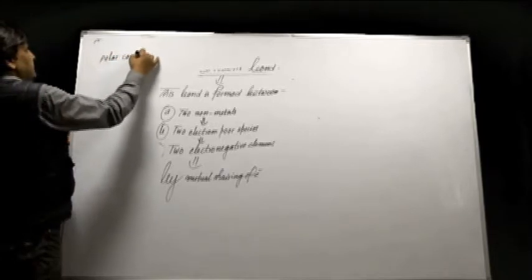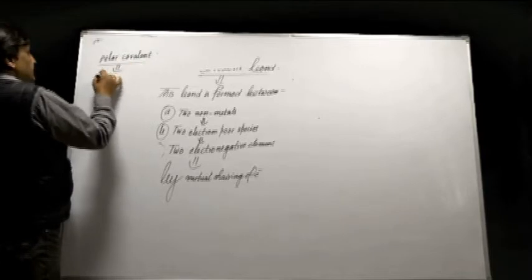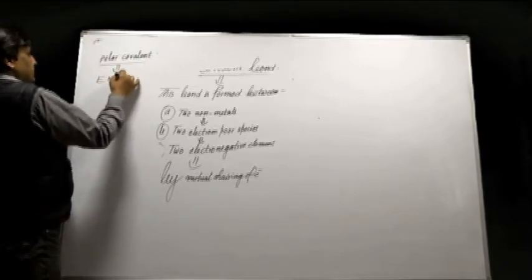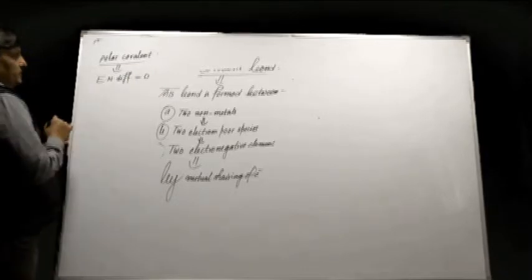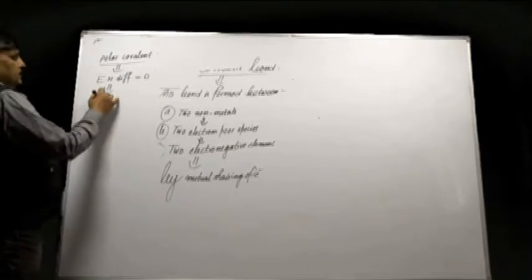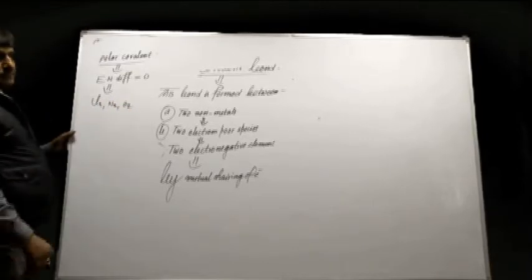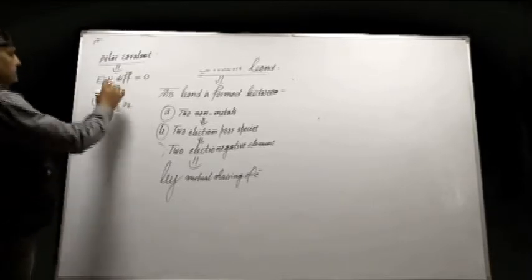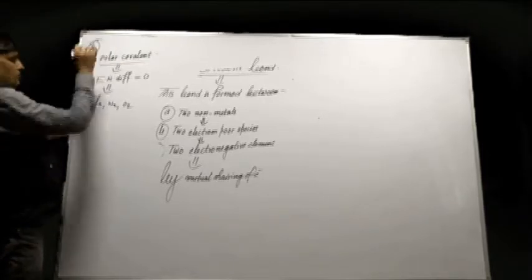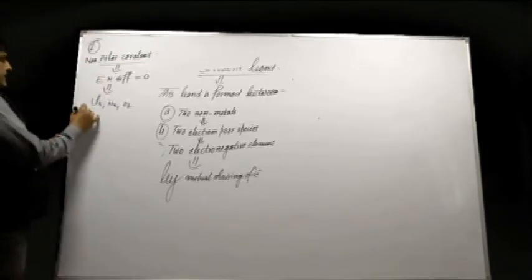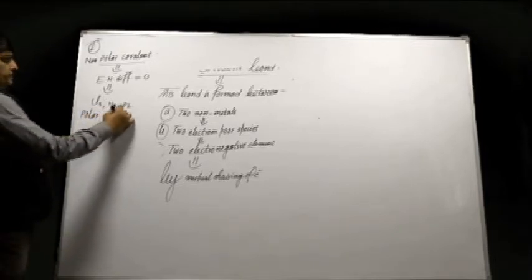The main criterion of a non-polar covalent bond is that the electronegativity difference must be equal to 0. Examples: Cl2, N2, O2, these are all examples of non-polar covalent bonds. Second is the polar covalent bond.